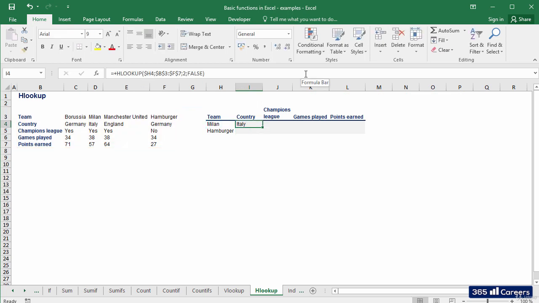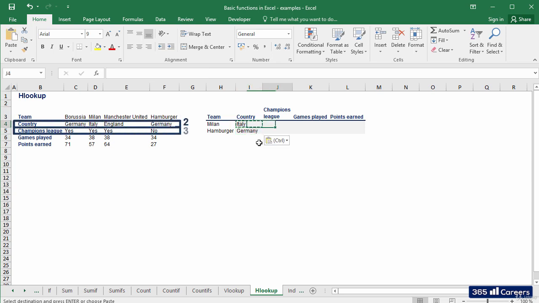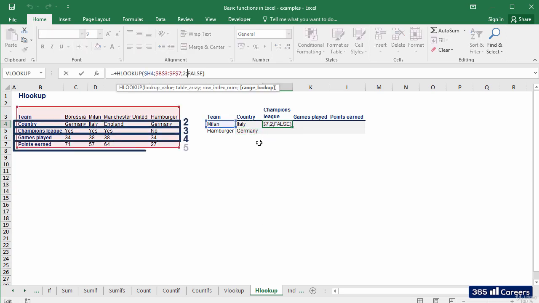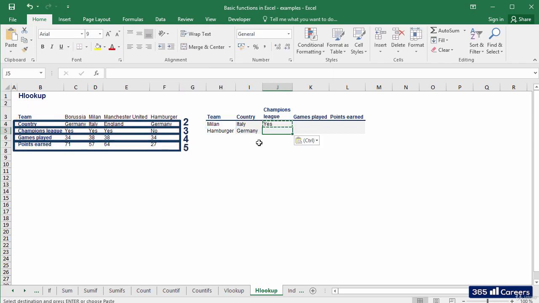After we have completed the selection of the function's arguments, we can close the brackets. The result that we obtain is Italy. The formula seems to be working. We can apply it for the rest of the table. The only thing that needs to be modified is the respective number of the row from which we need to extract data.